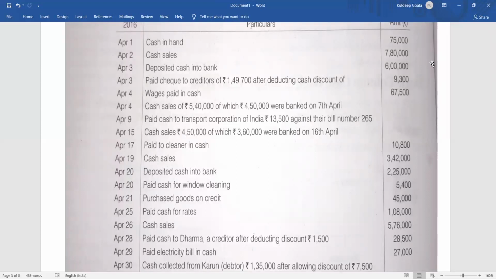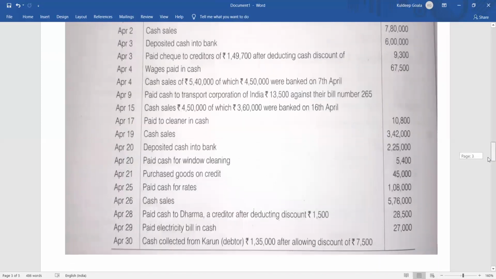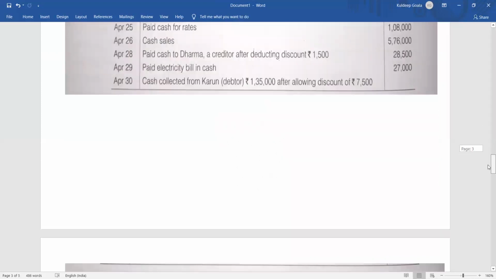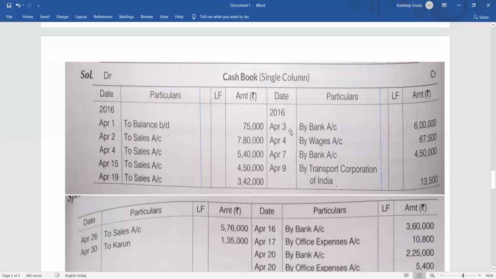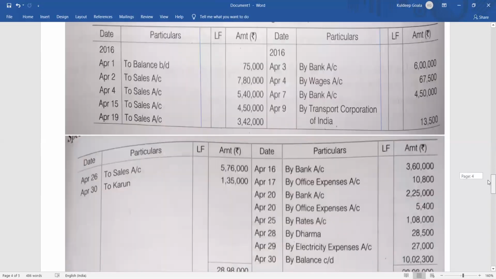That means simple thing. Money is going out from the business and going into the bank. So going out, that means it will come in the payment side. Okay, what will you write? Where is it going? In the bank. So you will write by bank account, 6 lakh. That means it has gone into my bank account. By bank account, give the date April 3. By bank account 6 lakh. Okay, clear? If money will go, then credit side. If money will come, then debit side, right?